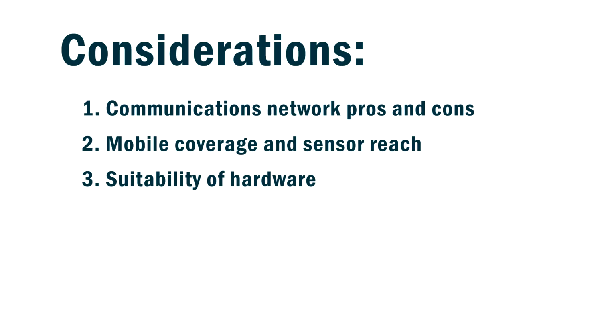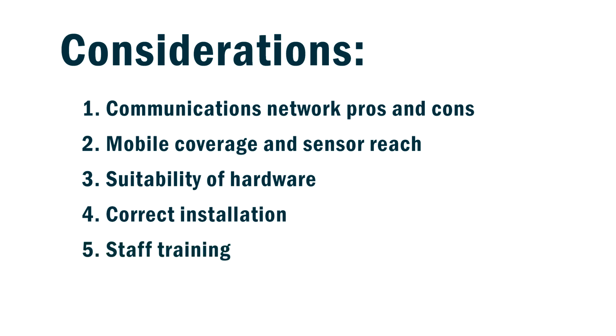So it's important to have good quality hardware and make sure it's installed well so wind and rain don't affect it. The other big challenge is training the staff up to get used to checking levels on their phone, but spend enough time and training on those things and you can overcome them all.